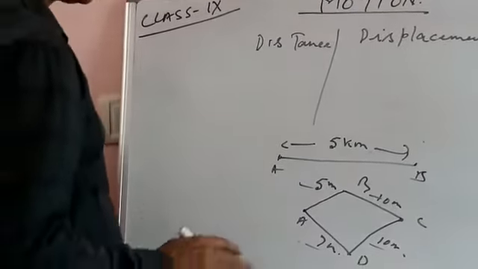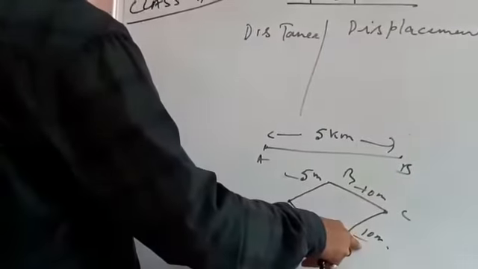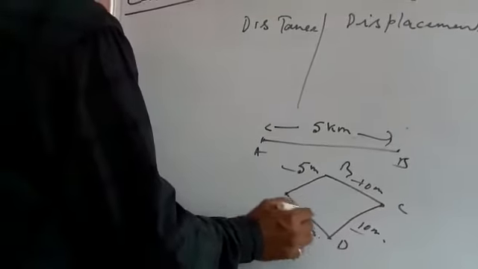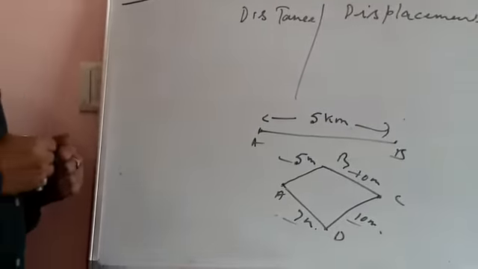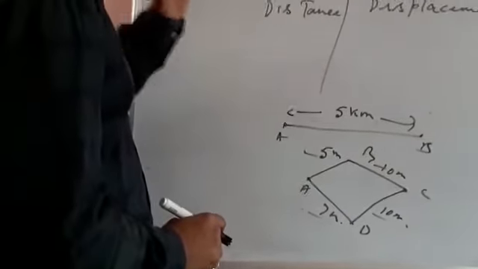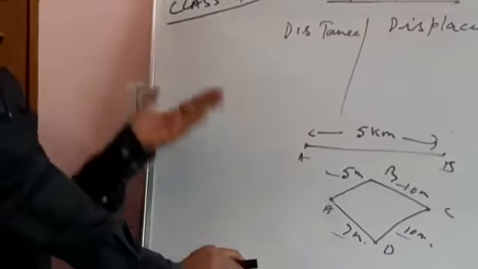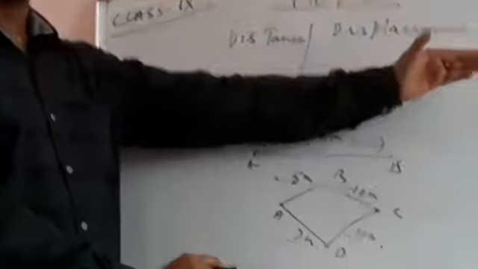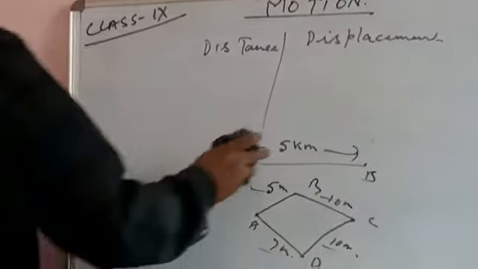If it asks for the distance from A to D, the answer would be 5 plus 10, 15 plus 10, 25. And what would be the displacement from A to D? This is 7 meter. So you need to understand that the magnitude of distance will never be negative, will never be 0, and the magnitude of displacement may be 0. One more difference you could write: distance is a scalar quantity, displacement is a vector quantity. Whenever the difference comes, you must understand it and you can answer the question.